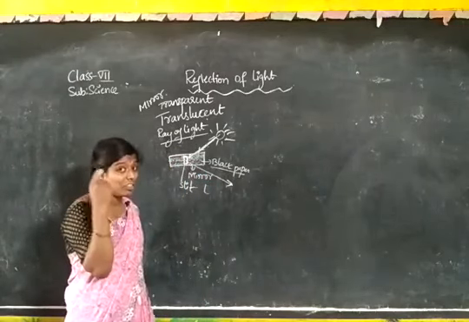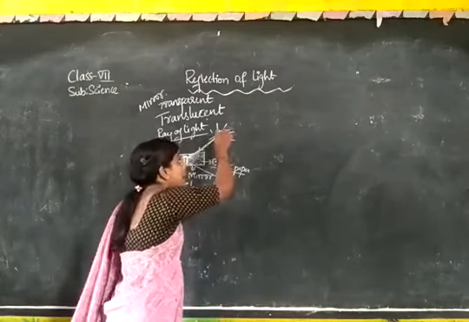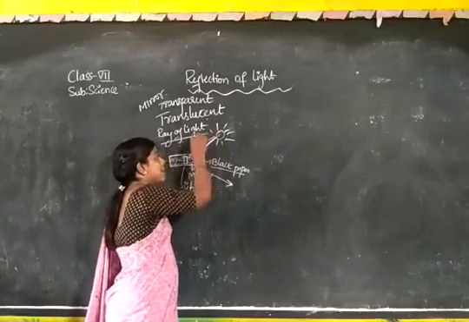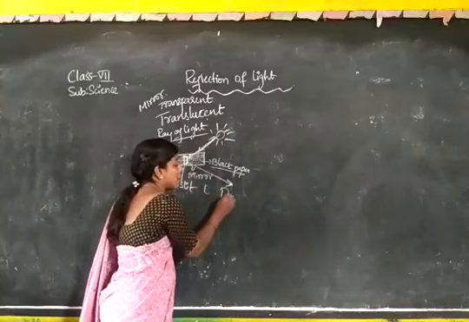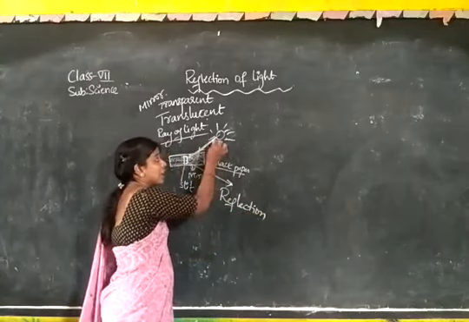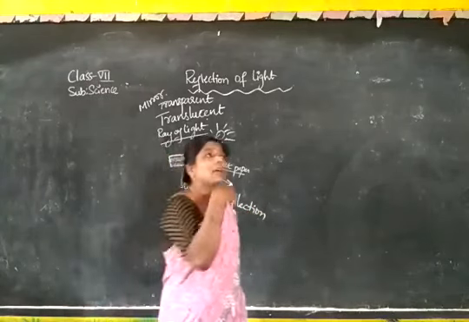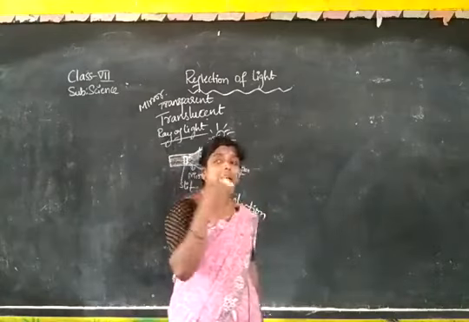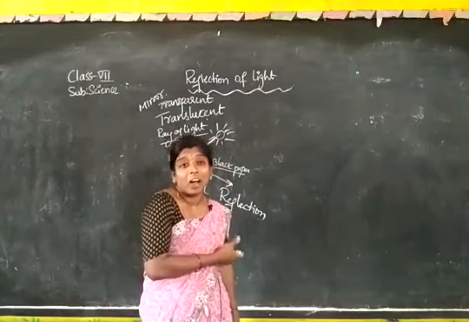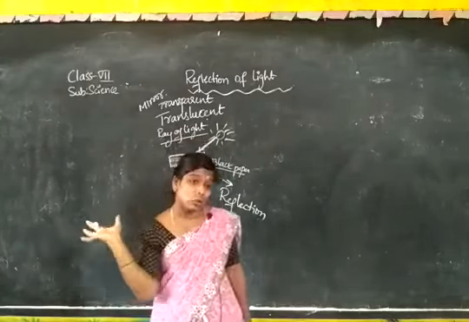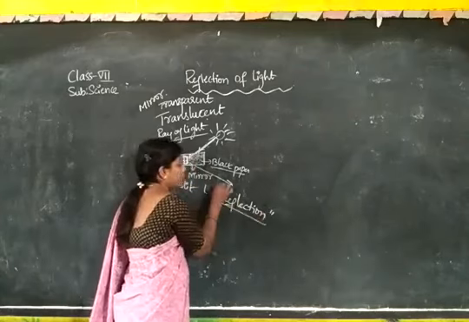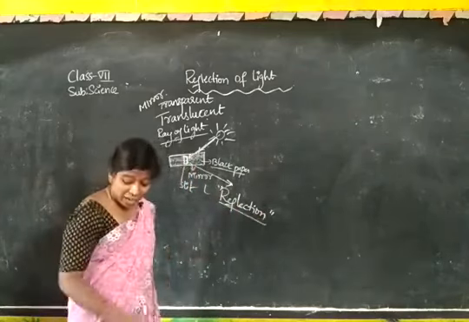And see, observe this. Sunlight falling on the mirror and coming back. Sunlight falling on this and coming back. What phenomenon is this? Reflection. Not only sun rays, but torch light, tube light, any source of light. If it falls on the mirror, it is throwing back, sending back. That phenomenon is called reflection.